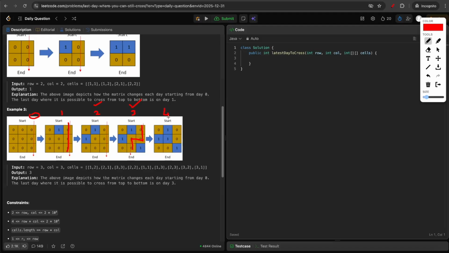Now on day 4, if you start from 0, you're stuck here because you can't move into water. If you start here, you will come here, but after this you get stuck. So there's no way you can reach the bottom cells. So on day 4, it's not possible. So your answer will be day 3.